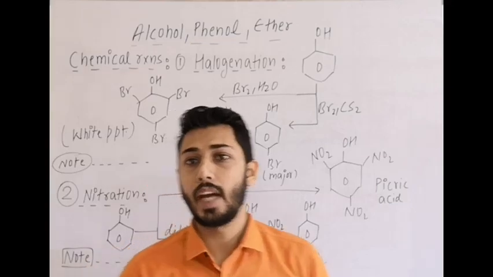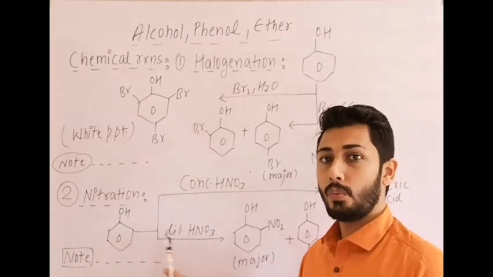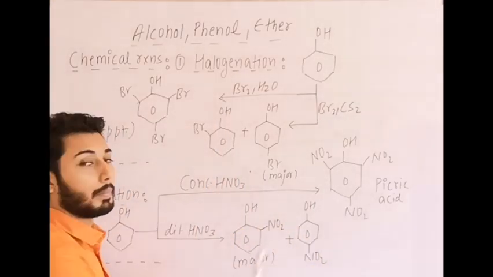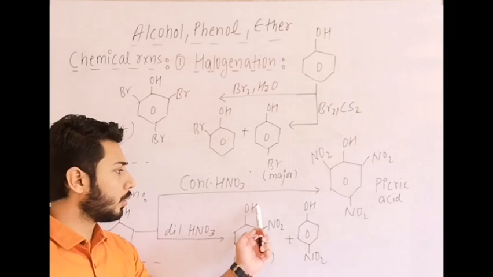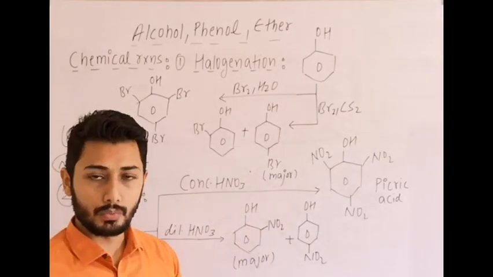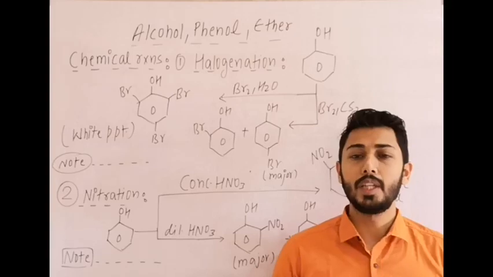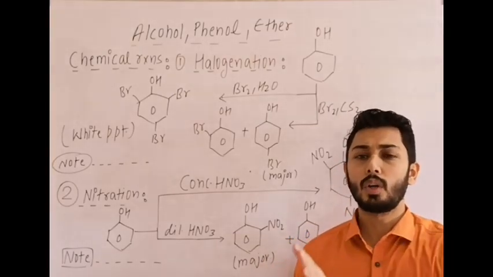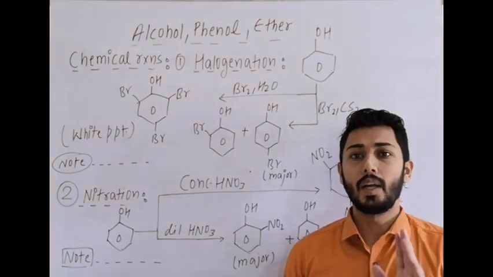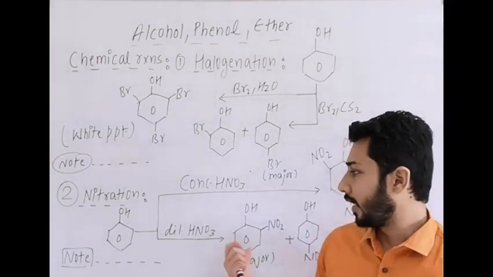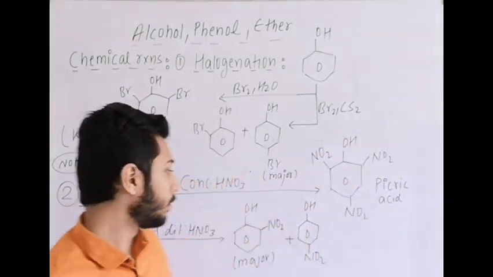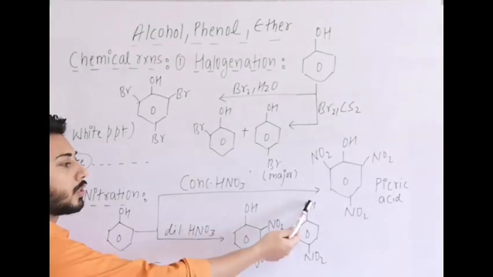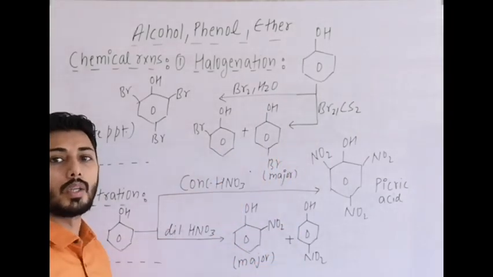But if we take phenol with dilute HNO3, it gives ortho nitrophenol and para nitrophenol. Now here, due to intra-H bonding in ortho nitrophenol, it is the major product as compared to para. The reason is that due to intra-H bonding, we get more amount of ortho product as compared to para. Second important point is that intra-H bonding is there in ortho. In para, there is no intra-H bonding, it is intermolecular H bonding.